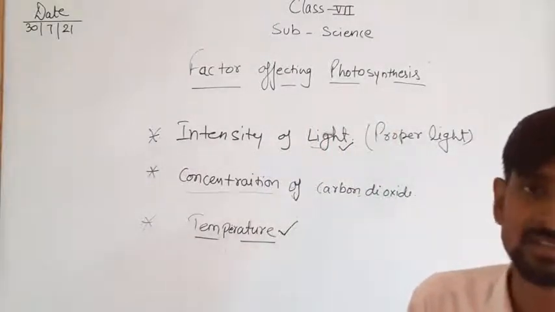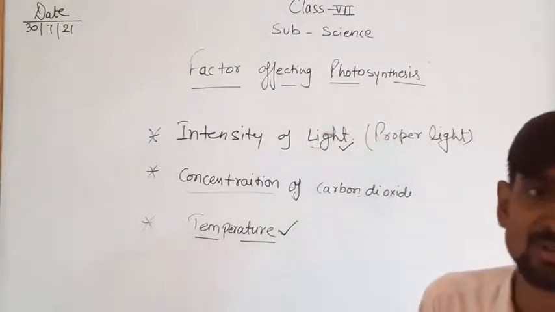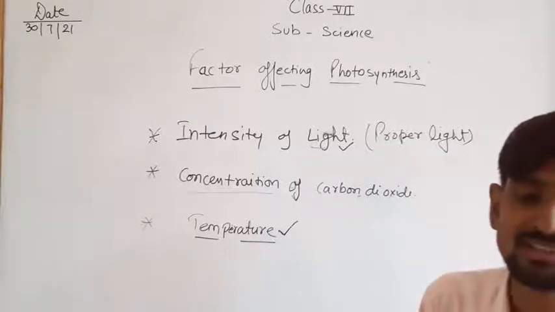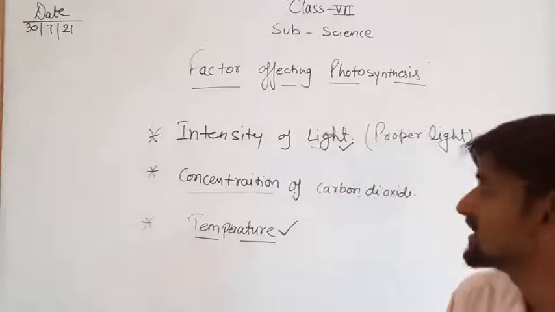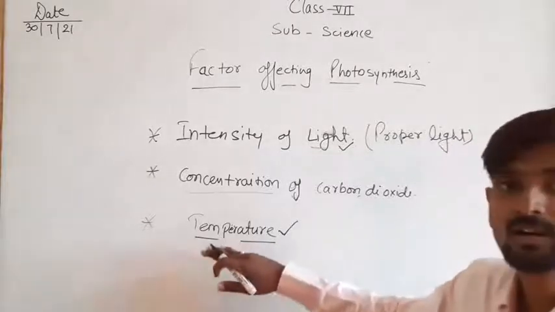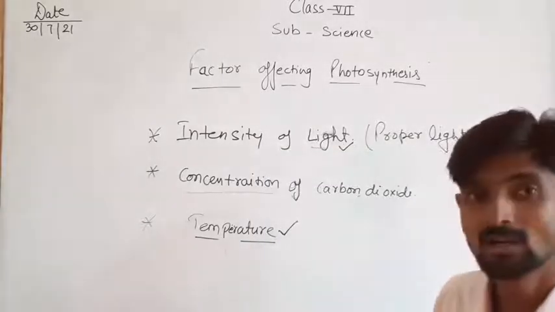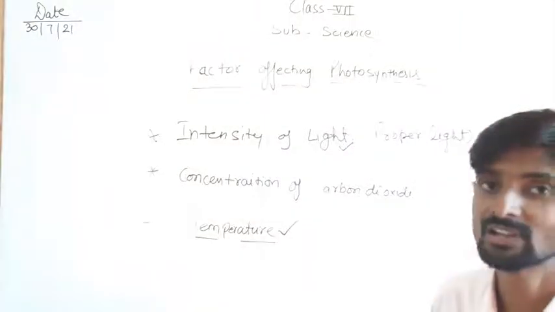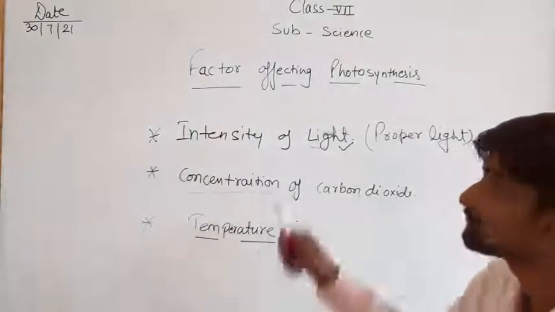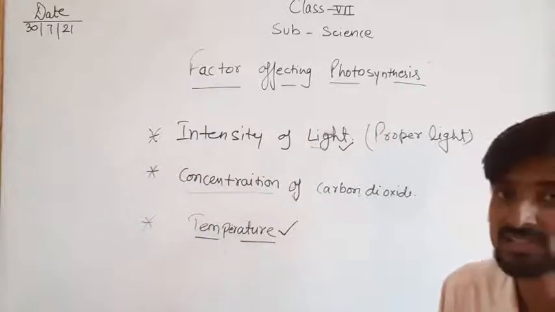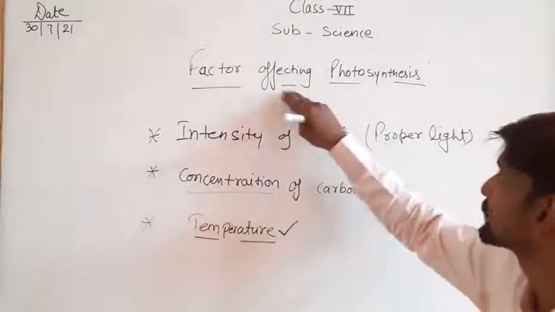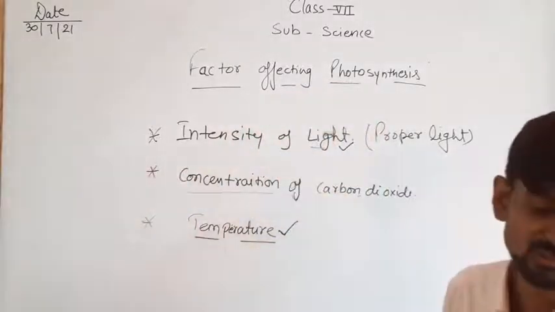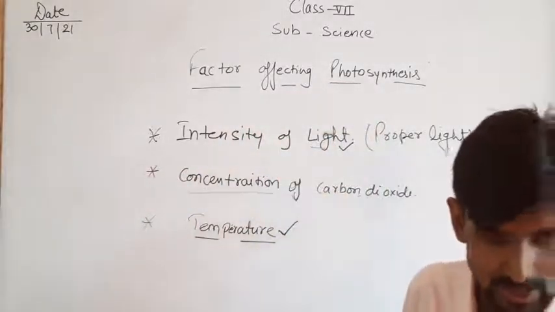So due to absence of the photosynthesis process, the plants cannot make their food, and obviously we know without food any living being cannot survive. So we can say temperature also plays a very important, very vital role in the process of photosynthesis. In the same way, temperature also affects the process of photosynthesis.